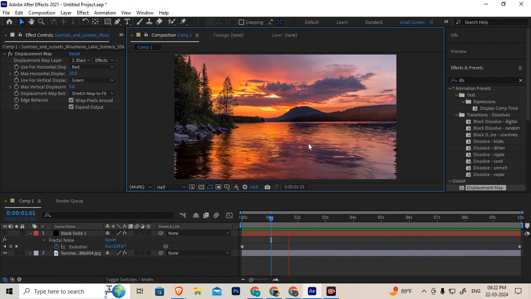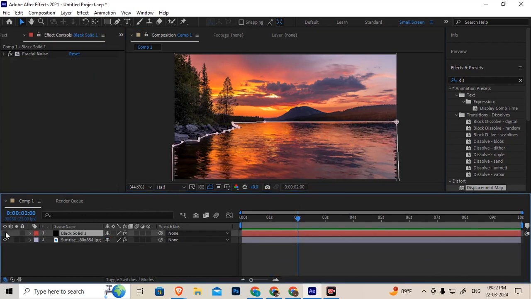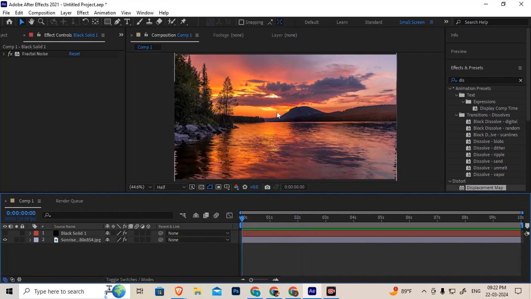Yes, sir. So this is the concept of fractal noise. You have to hide the black solid layer. No need to display this, so you can hide this visibility. Now we have to prepare the sky at this location. But the background sky and the down reflection are the same, so if you try to remove this, then automatically it will also affect and remove the down position.